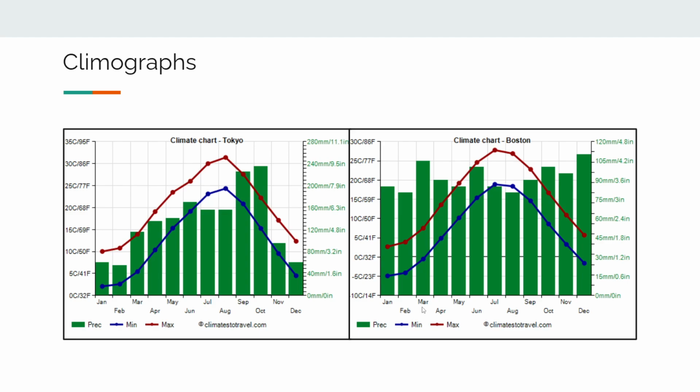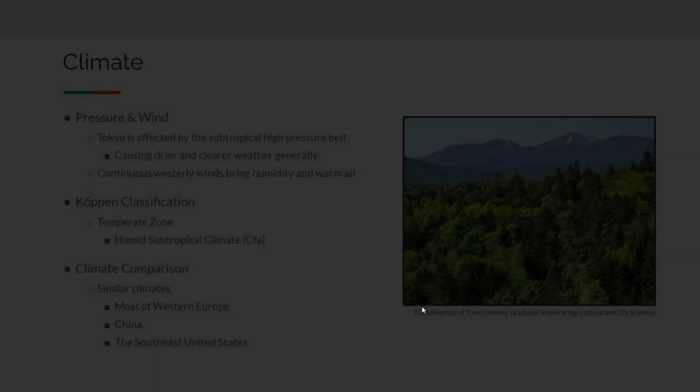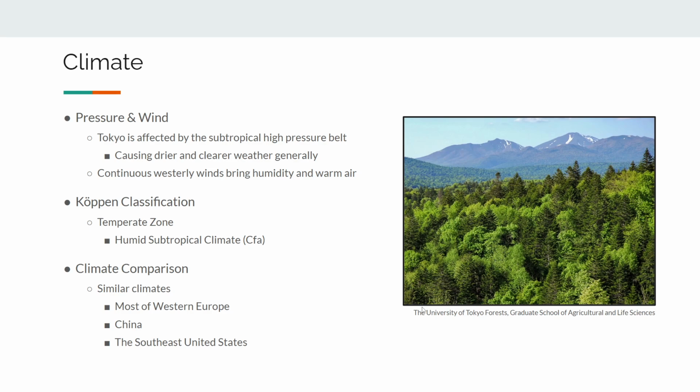There's obviously certain times of the year where they receive less than us. However, overall, they do receive a bit more precipitation, just generally.